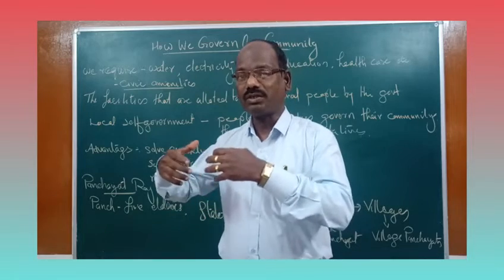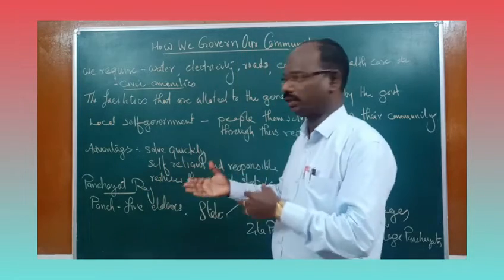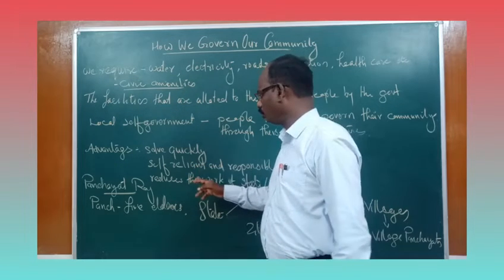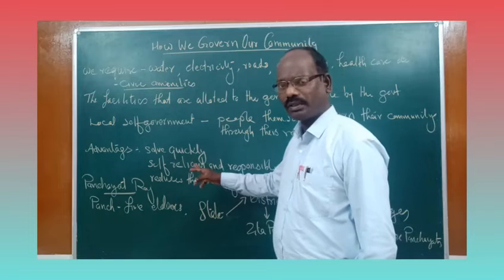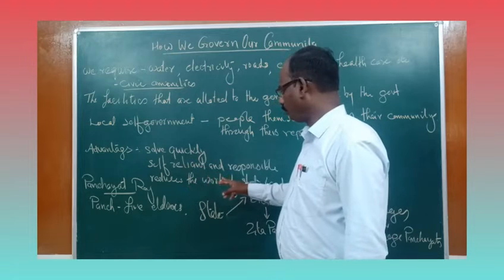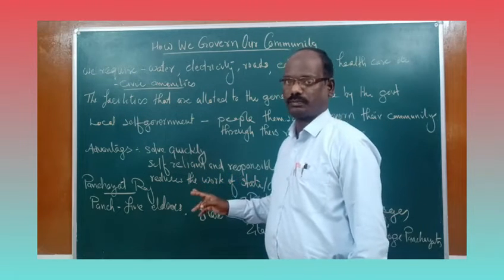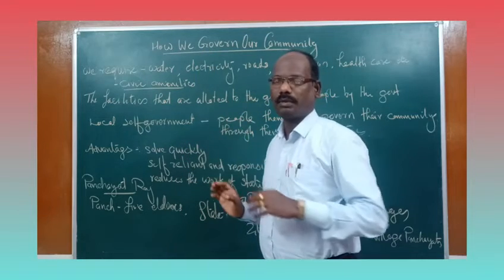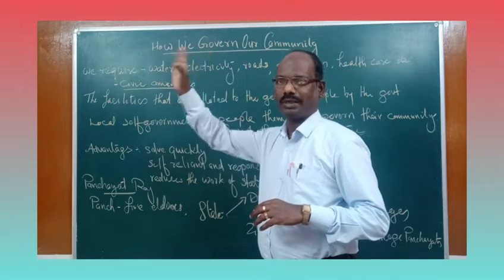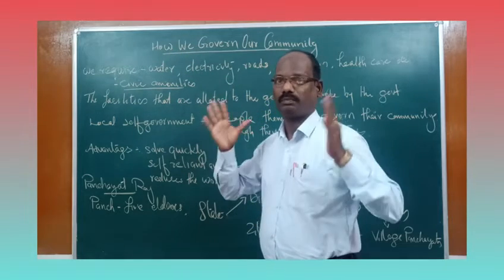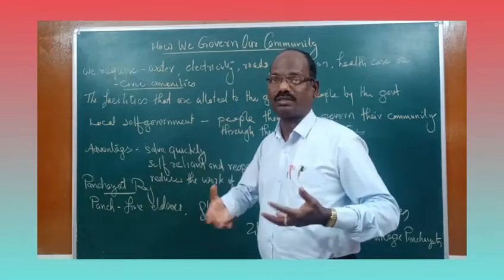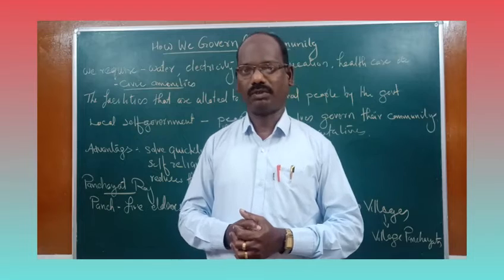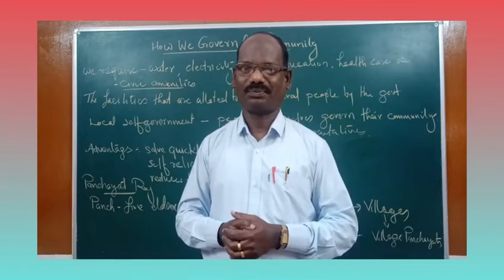So for the immediate requirements, we require a local self-government. The local self-government improves the self-reliance and responsibilities of the people. We do not wait for the police, the fire force or the army to come. The people themselves immediately become active and start helping those affected by calamities or accidents.